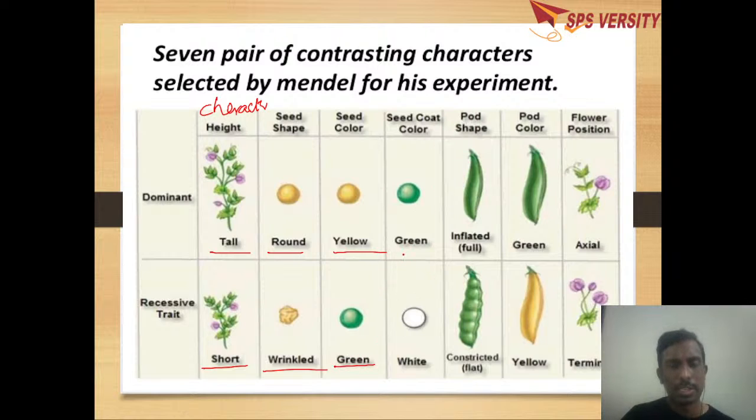Seed coat, that is the color of the seed coat: green, white. Pod shape: inflated, full, no restriction, constricted. Pod color: green, yellow. Flower position: axial, terminal. So these are the contrasting traits, and these are the characters which Mendel took for his experiment. In the contrasting traits, there is a dominant trait as well as a recessive. Dominant means which will express in heterozygous condition. Recessive means which will fail to express in a heterozygous condition.